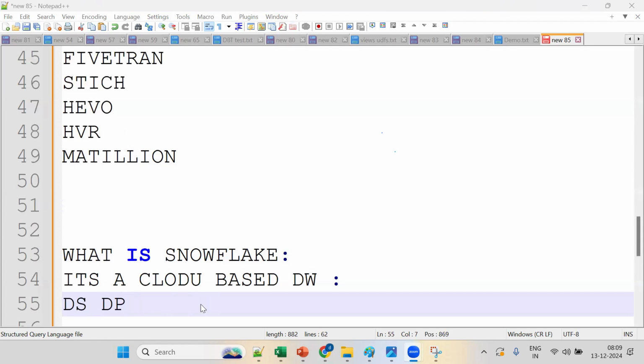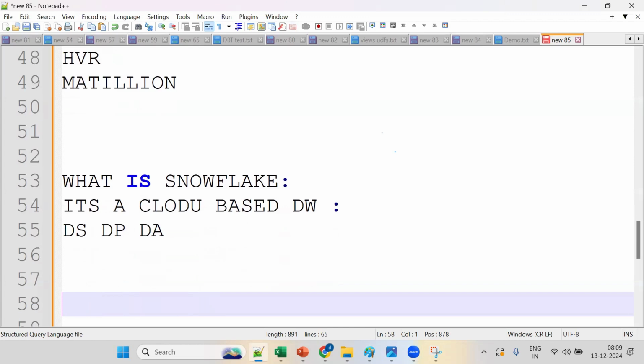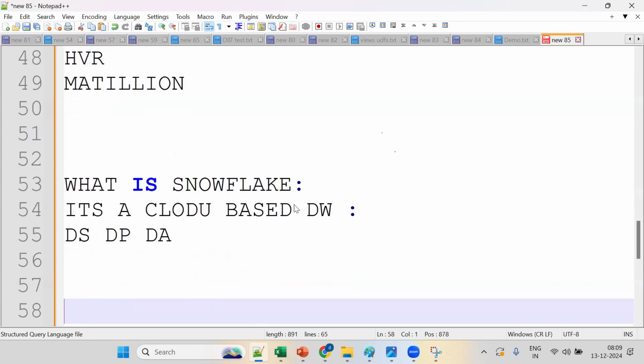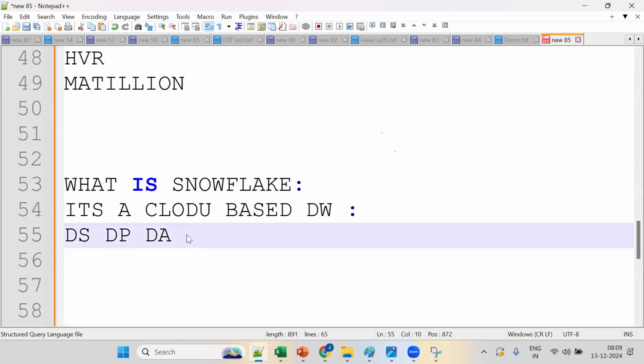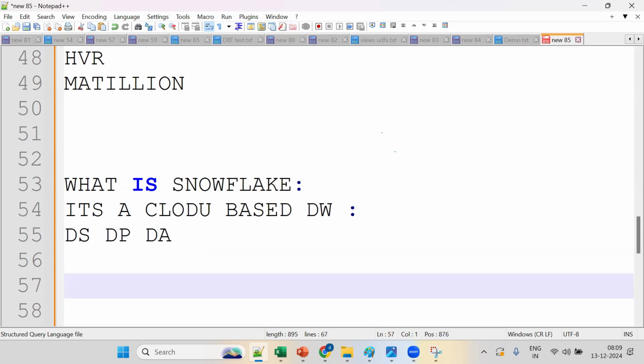Tell me, it's a cloud-based data warehouse, mainly for data storage, data processing, and data analytics. And Snowflake is mainly for what? Mainly for data migration projects. What is a migration project?